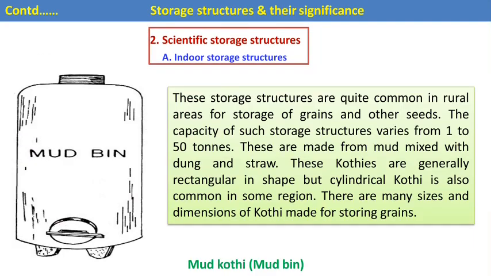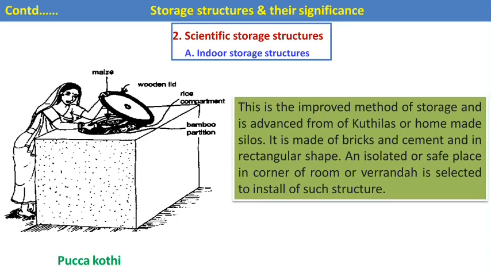Then next is the mud bin, also called mud koti. These storage structures are quite common in rural areas for the storage of grains and other seeds. The capacity of such storage structures varies from 1 to 50 tons. These are made from mud mixed with dung and straw. These kotis are generally rectangular in shape, but cylindrical koti is also common in some regions. These are specially used for storing different cereal crops.